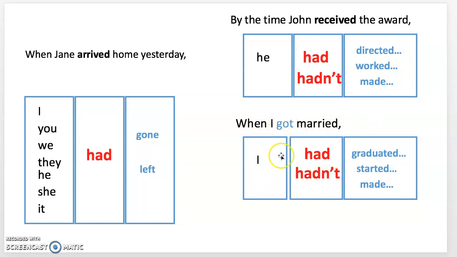When I got married, I had graduated from university. I hadn't started a business. I hadn't made a lot of money. So these events must be earlier than this, which is also in the past, right? So these are all examples of the past perfect tense.